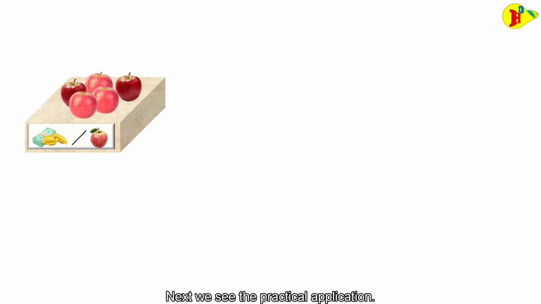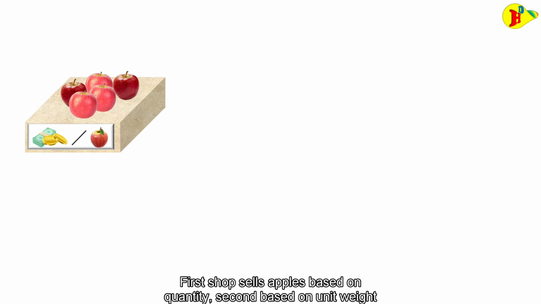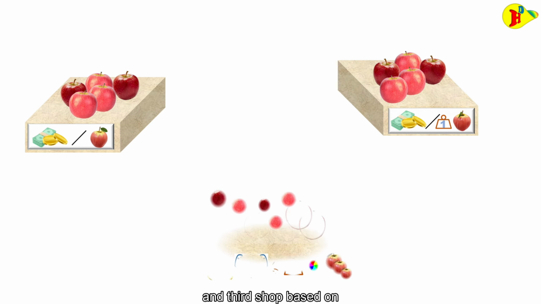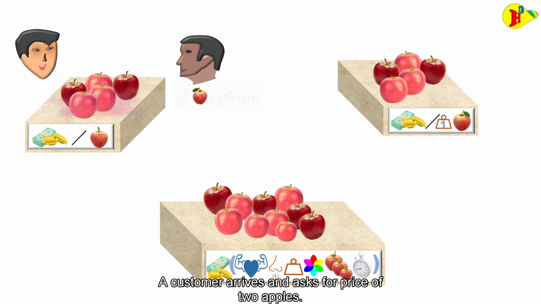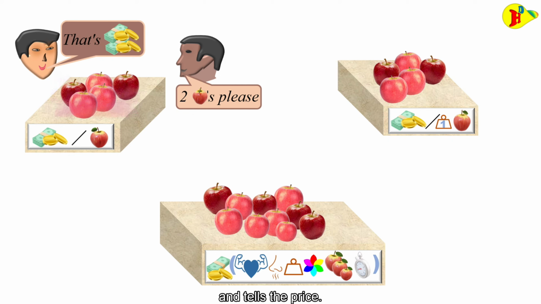Next we see the practical application. For this we will go shopping for apples to 3 shops. First shop sells apples based on quantity, second based on unit weight, and third shop based on normalized attributes. A customer arrives and asks for price of 2 apples. The shopkeeper calculates and tells the price.